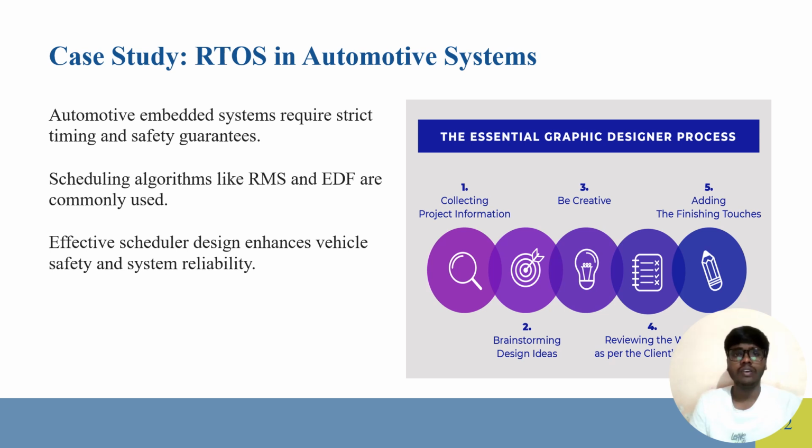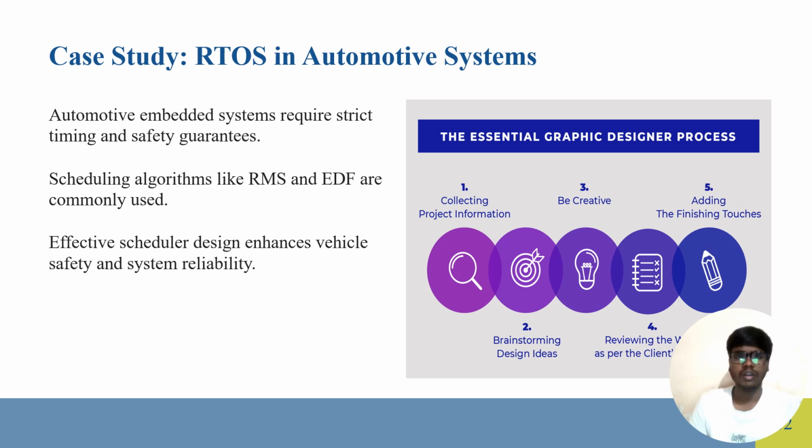Case study: RTOS in automotive systems. Automotive embedded systems require strict timing and safety guarantees. Scheduling algorithms like RMS and EDF are commonly used. Effective scheduler design enhances vehicle safety and system reliability. These automotive embedded systems need safety guarantees, and RMS and EDF are commonly used scheduling algorithms.